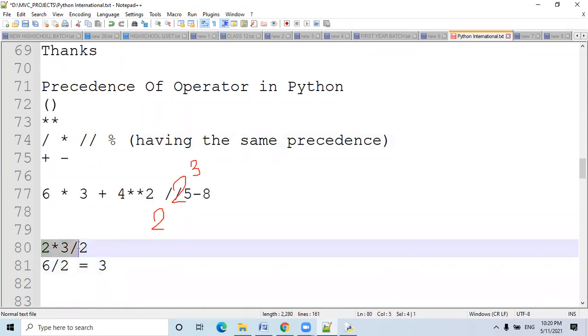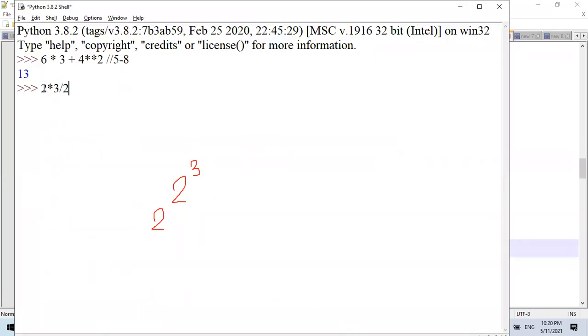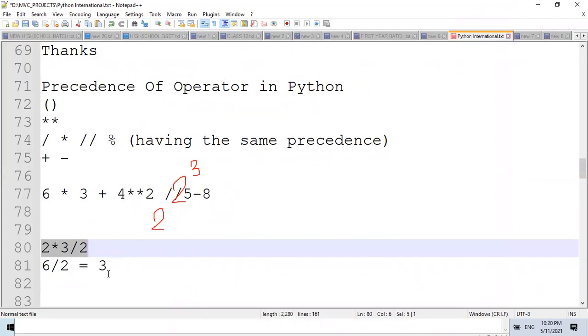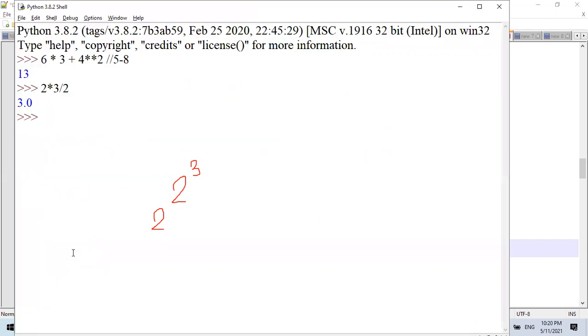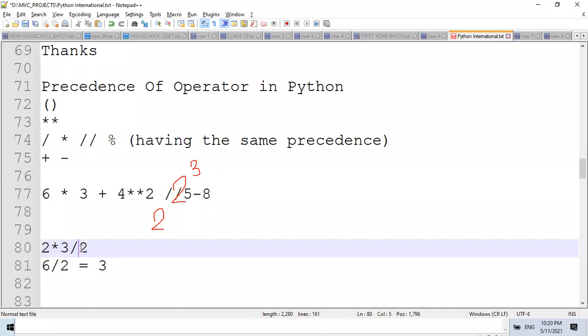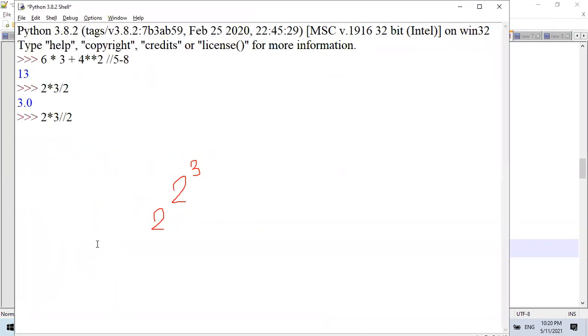Let me copy this piece of code and paste it in this area, and you will get the answer 3.0. The answer comes as 3.0 because I have used the slash operator, and the slash operator gives the answer in fractional or decimal form. Instead of slash, suppose I use double slash, then it will produce the answer 3. Let me copy this and paste it, and it will produce only 3.